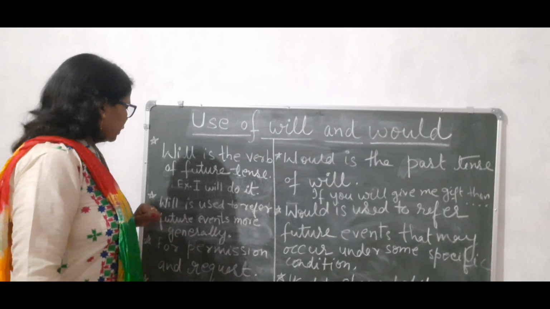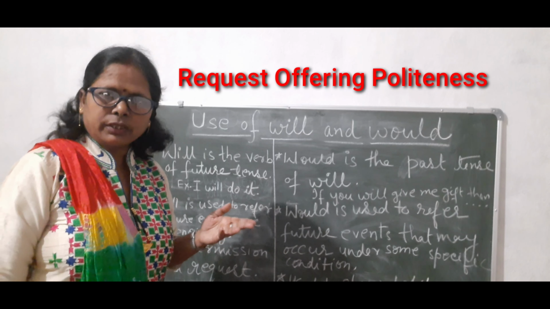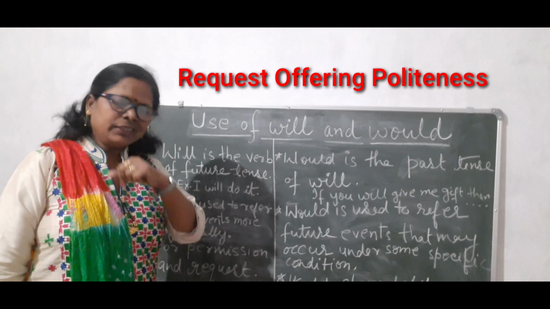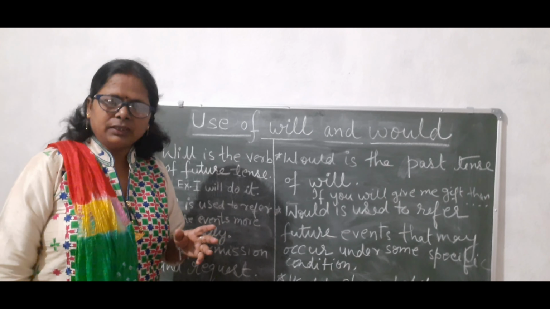Next, will is used to refer to future events more generally, whereas would is used to refer to future events but in a specific condition. So what are the conditions? The conditions will be like request, offering, showing politeness. Okay. So let us see some examples for this.